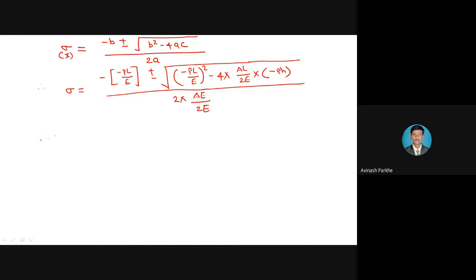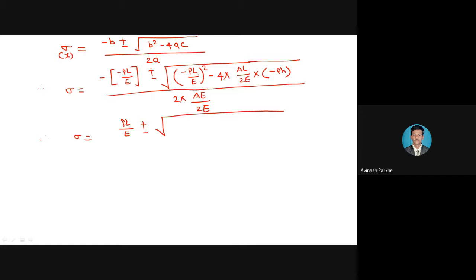Okay, this is the next step. We have put the values of A, B, C. Now sigma is equal to minus b. Here there is a minus outside the bracket and a minus inside, so this term becomes plus. Therefore, PL upon E, plus minus sign as it is, in square root. In square root, what happened? Minus PL upon AE, bracket square.